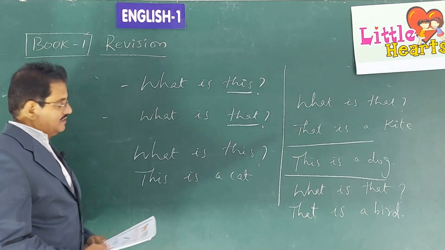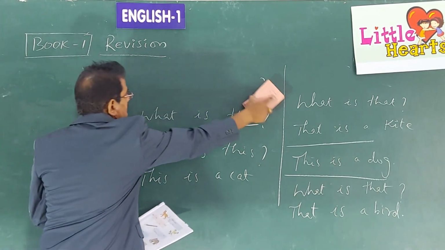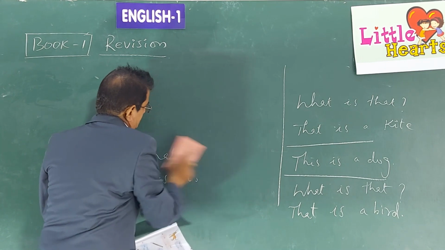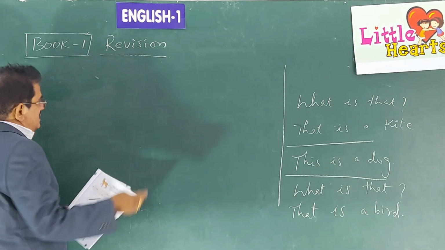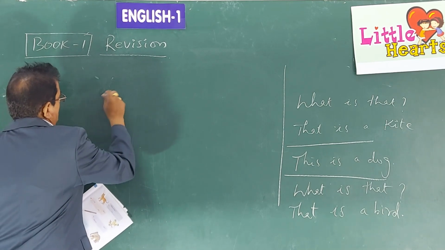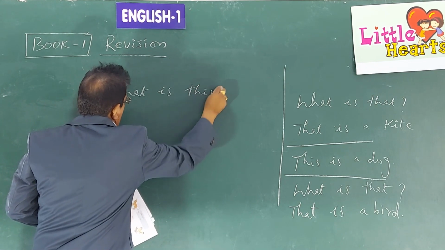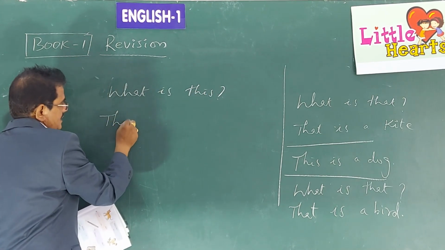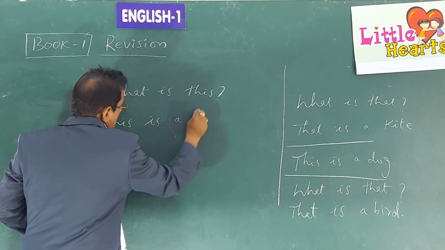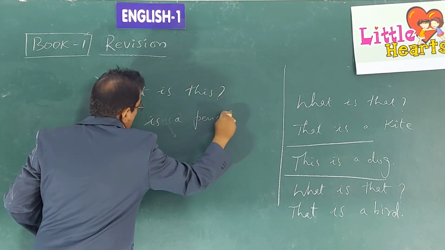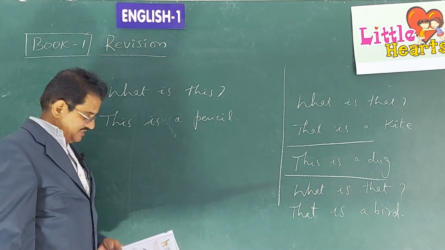Now, there is a picture of a pencil given there. We write the question like this: what is this? This is a pencil. This is a pencil. You understand?